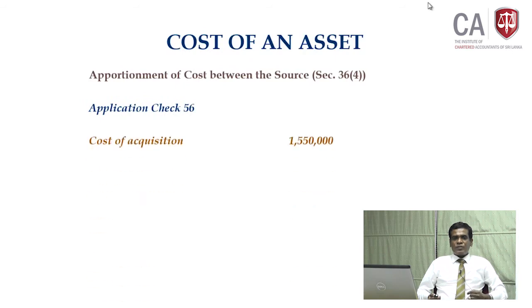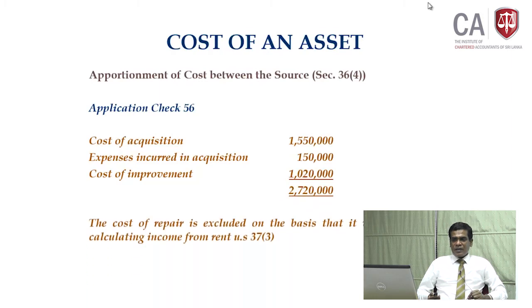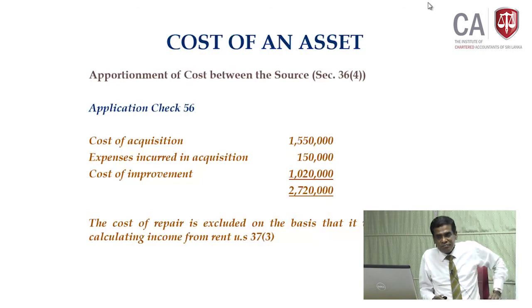How do you quantify the cost of the asset according to section 37? Cost of acquisition 1,550,000. Expenditure in acquiring 150,000. Yes. Cost of improvement 1,020,000. Yes. That's all. So I have not taken the repair cost on the basis that it was already deducted in calculating the rent income.